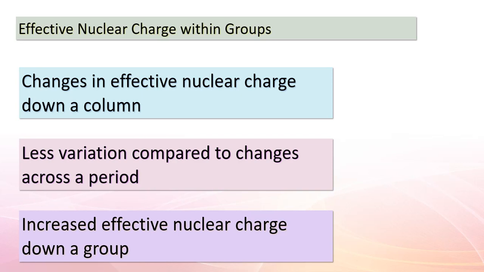Why? Well, it's due to the unique nature of the electron cloud. The core electron cloud becomes more diffuse as we move down, making it less effective at shielding the valence electrons from the pull of the nuclear charge. Let's explore this concept further as we focus on the alkali metals, lithium, sodium, and potassium, and observe how their effective nuclear charge evolves within this group.